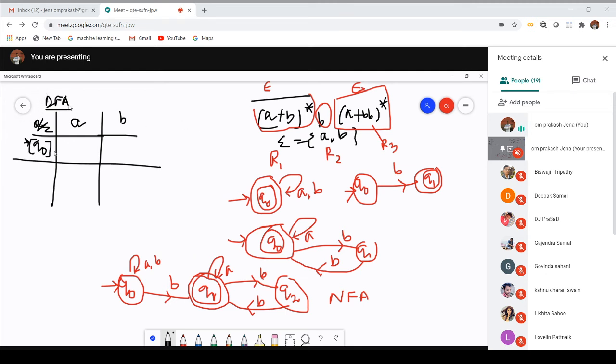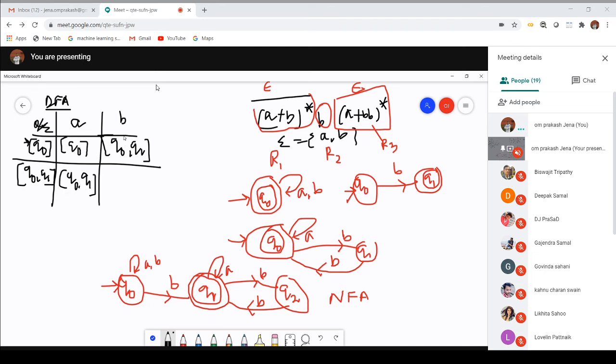Now on Q0 pass A. It will move to Q0. Next, on Q0 pass B. It will move to either Q0 or Q1. Q0 Q1 is newly generated, so you can pass Q0 Q1 as the next input state. Pass A on Q0, it will be Q0. Pass A on Q1, it will move to Q1. Now it is completed.